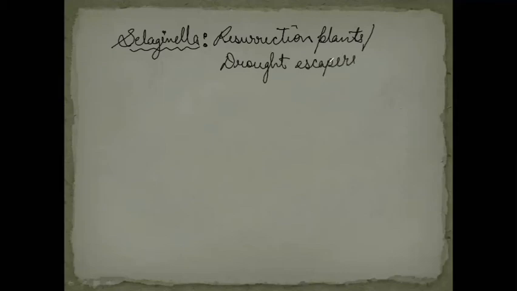Selaginella, as I told you, is a xerophytic plant, right? If you remember, when I was discussing the habitat, I gave this example in the xerophytic plants. So these Selaginella are resurrection plants, or drought escapers. This is another important point. These are resurrection plants, also known as drought escapers. It means they will complete their life cycle before the adverse conditions start.